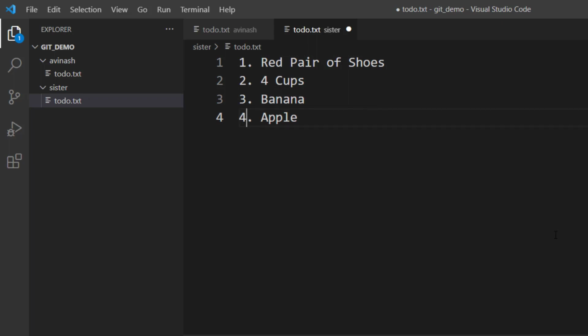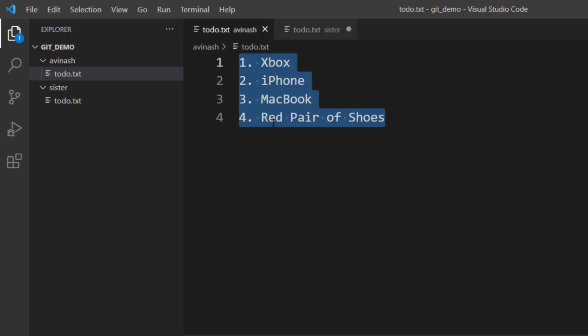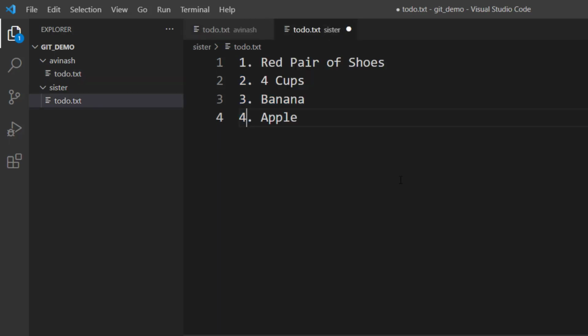Now here is the confusion. She has made changes according to her wish. Now she does not know why Avinash needs a MacBook, why he needs an Xbox, why he needs an iPhone. Of course, I have some important work which I have to do, so that is why I need that. So she's going to update the list and she will go out for shopping. But down the line she realizes she also has some urgent work.